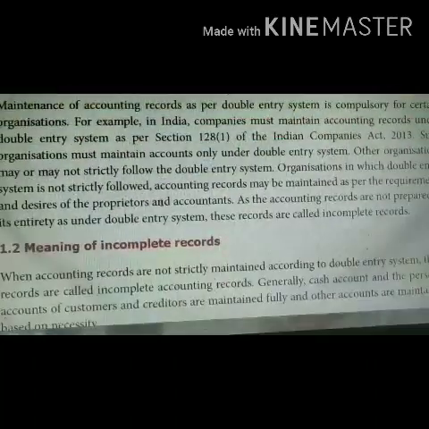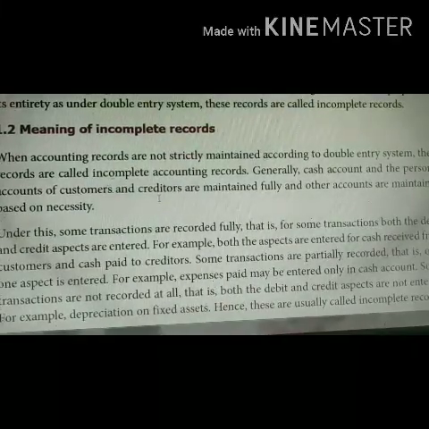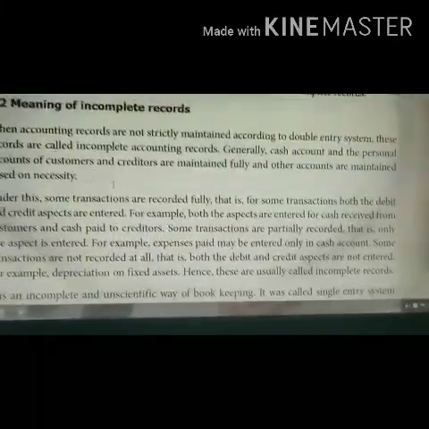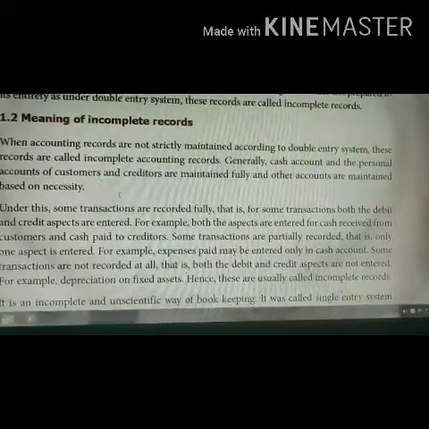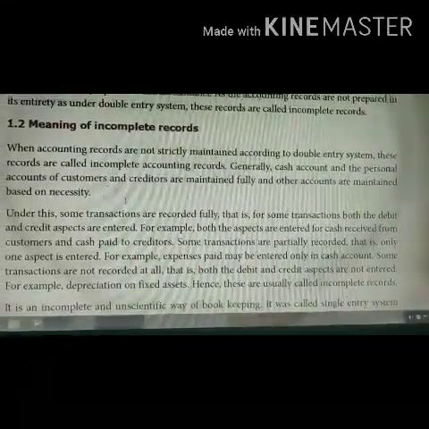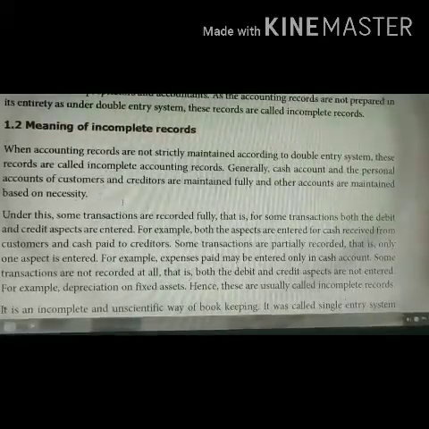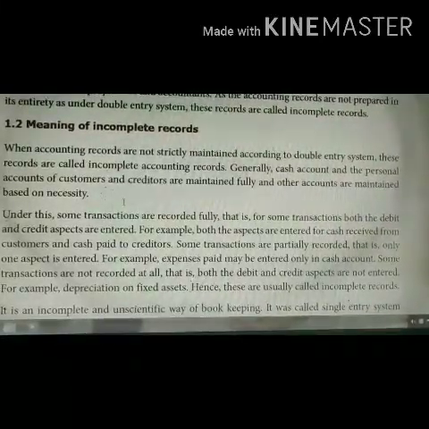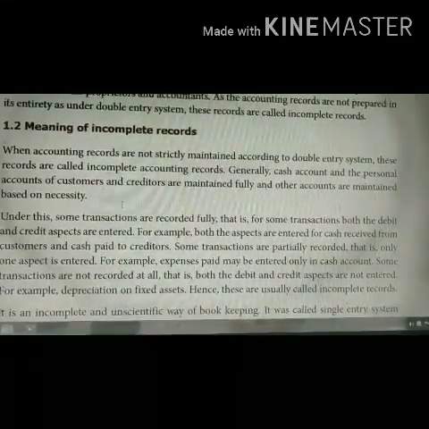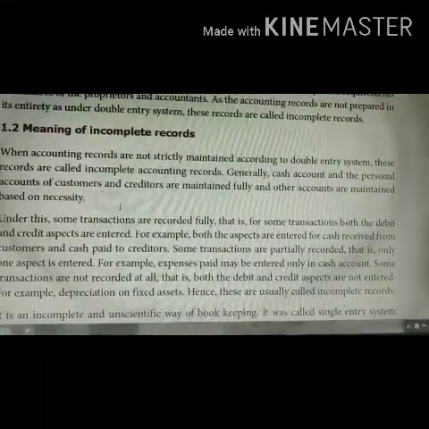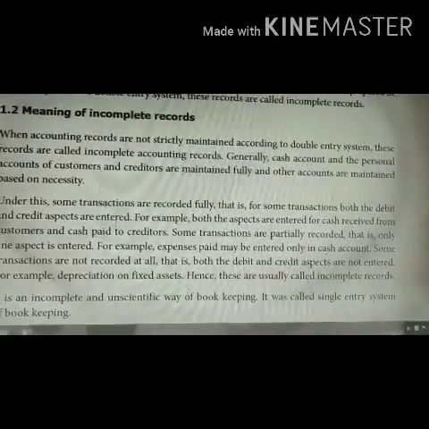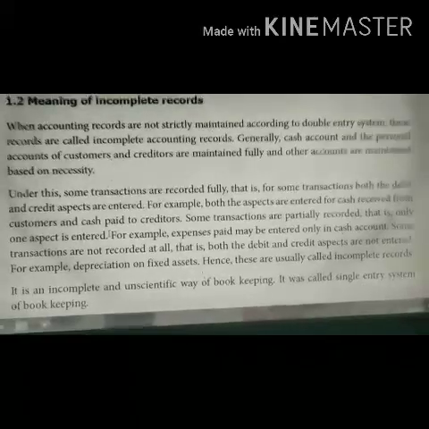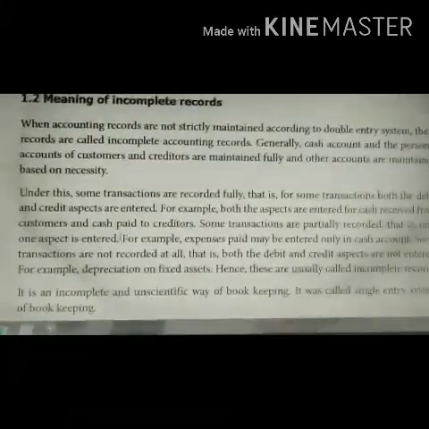So let us now move on to the meaning of incomplete records. So what is meant by incomplete? What do you mean by incomplete records? So when accounting records are not strictly maintained according to the double entry system, these records are called as incomplete records. So it is something incomplete and unscientific way of bookkeeping. So it is also called as the single entry system of bookkeeping.